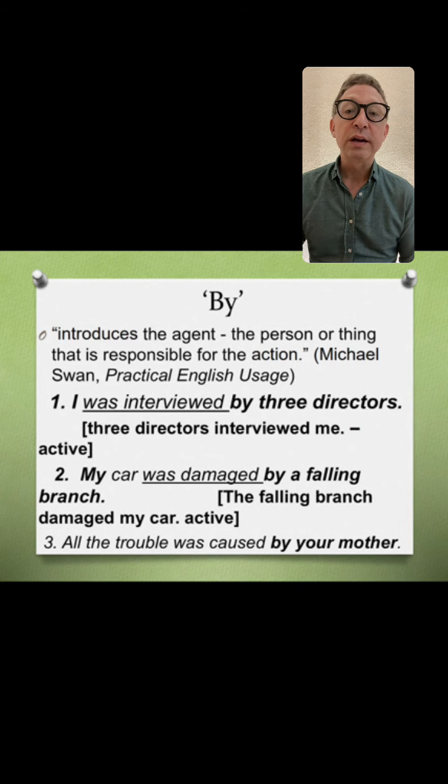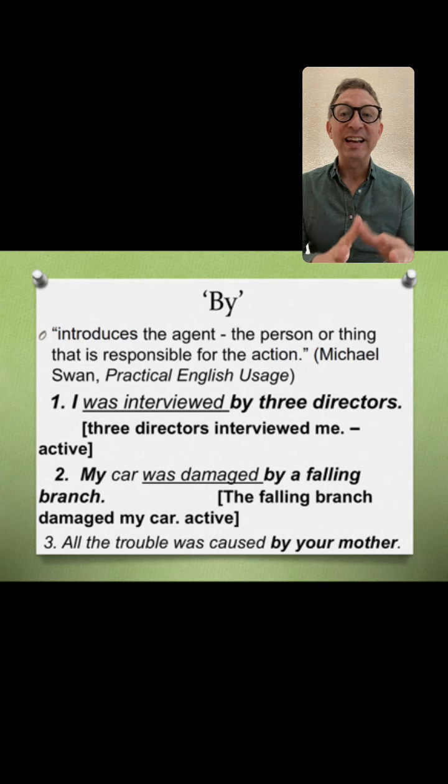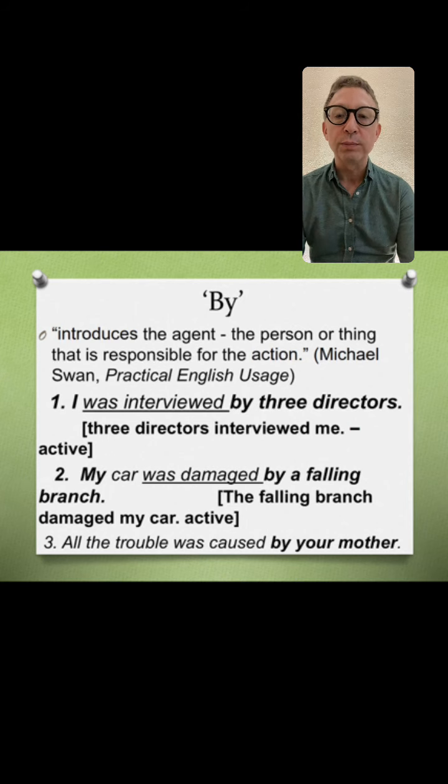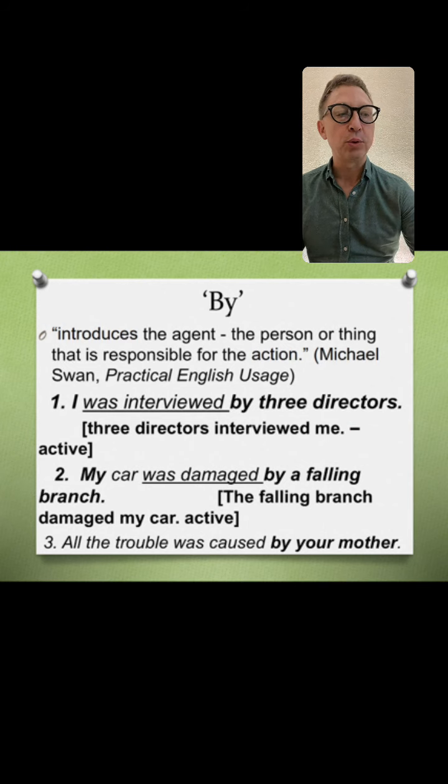Number 2, my car was damaged by a falling branch. That's passive. Active, the falling branch damaged my car. So you have the word by, and that's the agent, by a falling branch. And we also have by here. All the trouble was caused by your mother. I hope not. But in this case that is the agent. The preposition by is very important here.